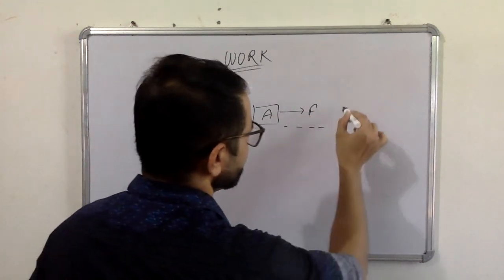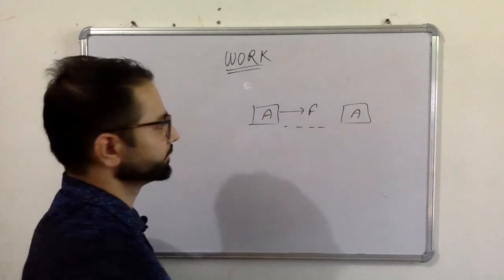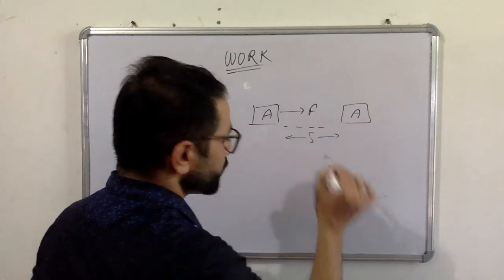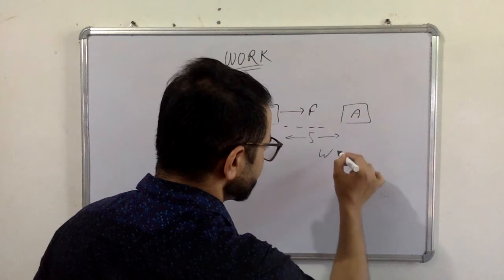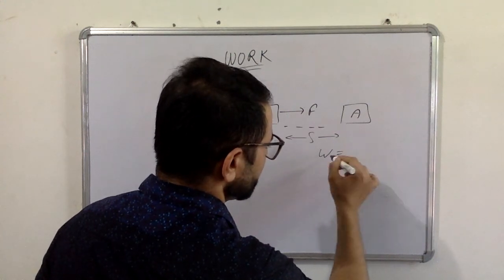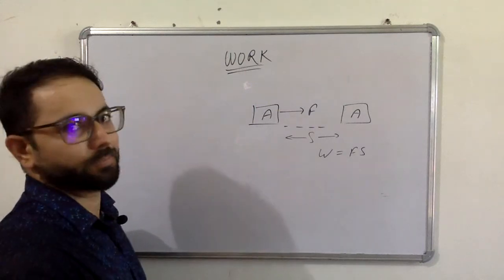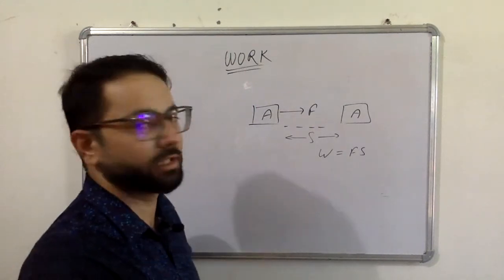After some time, this is the new position of the body. Let's say S is the displacement. According to the definition of work in physics, work is defined as W equals F into S, force into displacement. This is a very simple definition given in physics for work.